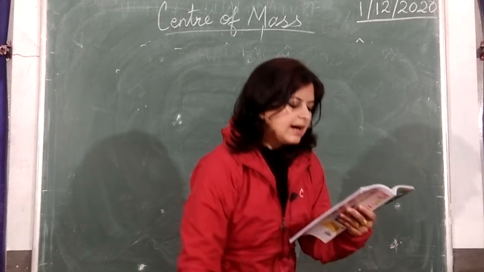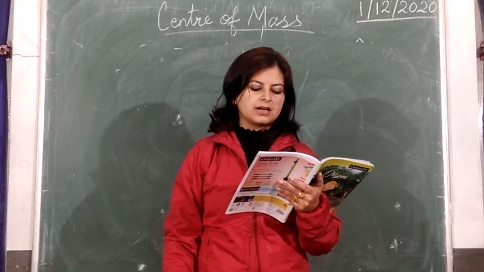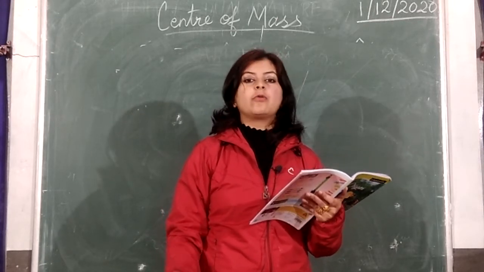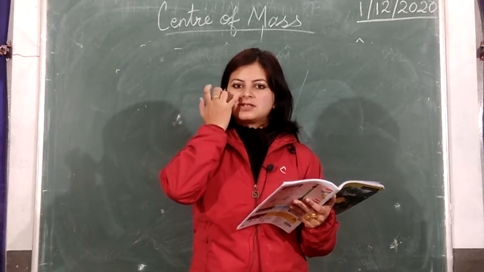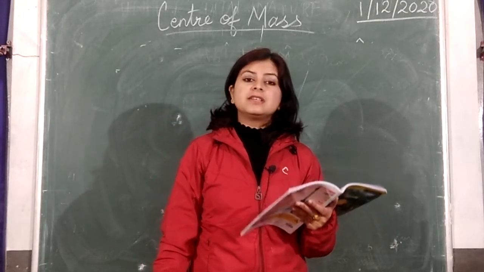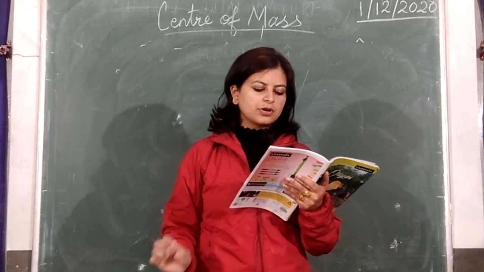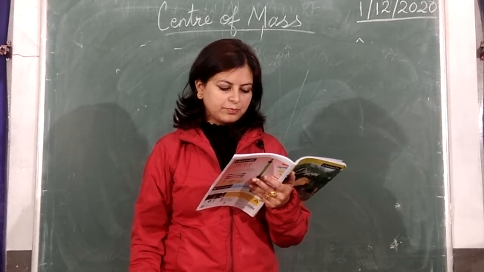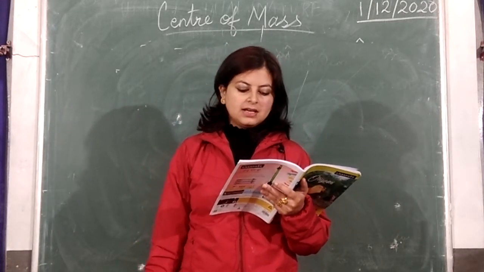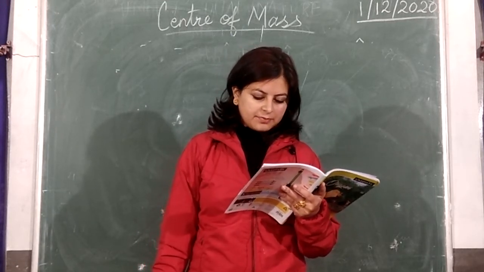Now, center of mass of a rigid body. What is a rigid body? It is a body which does not undergo any change in shape by the action of a force. Why does the body not change its shape even by the application of force? Because the constituent particles retain their relative positions, and the body does not change its shape or size by the action of a force. That kind of body is called a rigid body.